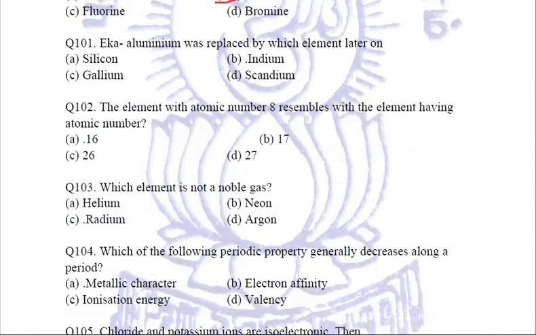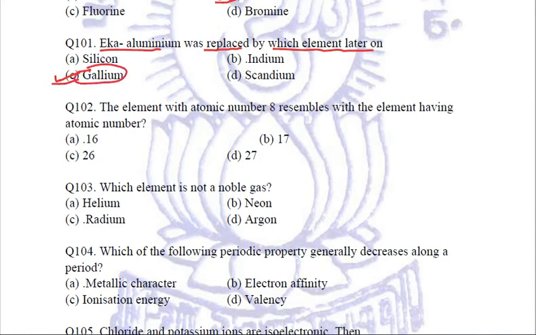Coming to the next question, Eka aluminium was replaced by which element later on? Now, Eka aluminium, Eka boron, Eka silicon, all three I told you so many times, you need to learn. Eka aluminium refers to gallium.